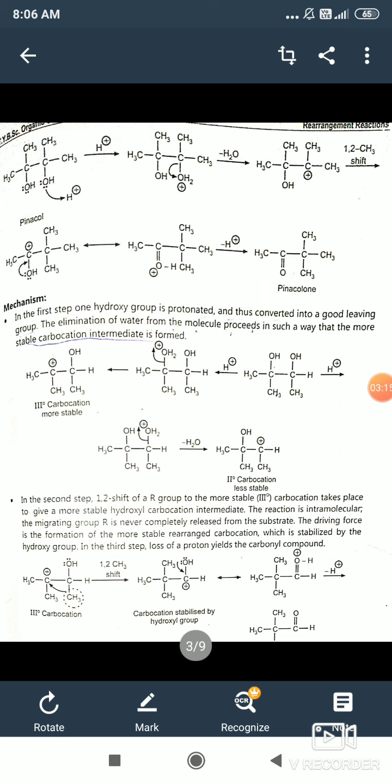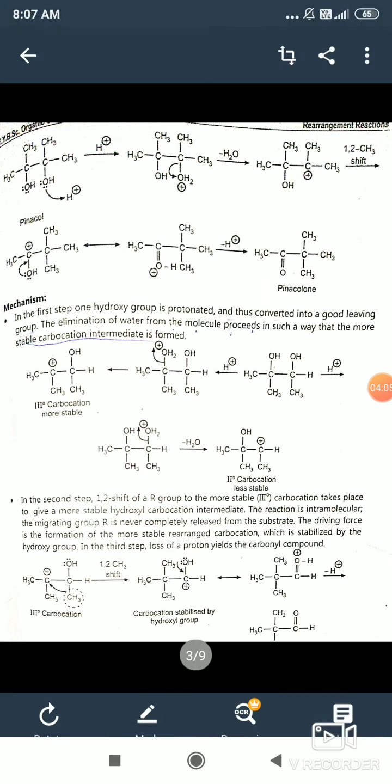Lone pair which is shifted on carbon, oxygen double bond is formed, and this positive charge on carbocation is neutralized, and in the next step, positive charge on oxygen atom. After removal of H plus, then the formation of pinacolone or ketone as a product.